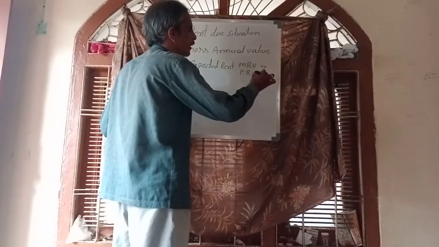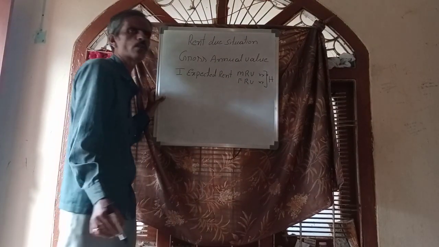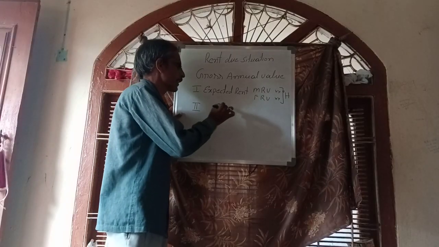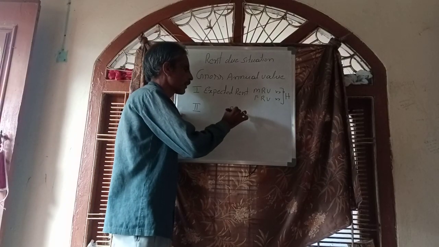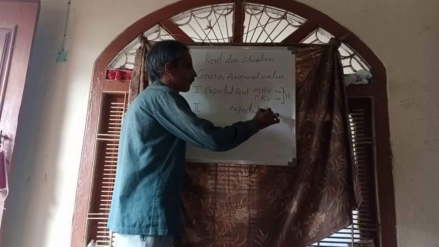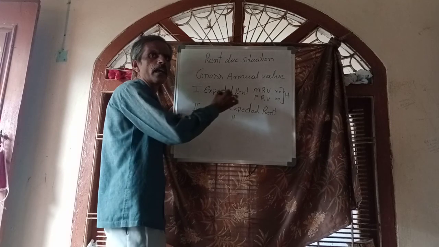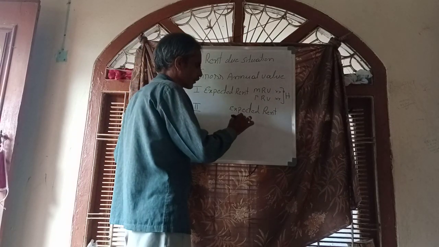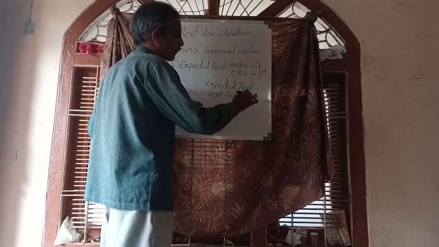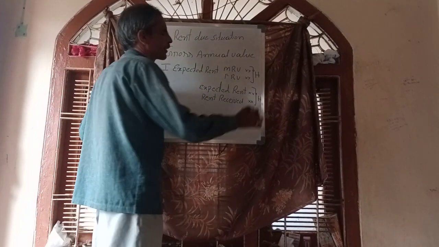In the second step, we take the expected rent calculated in the first step and the rent received. Out of these two, the highest will be considered as gross annual value.